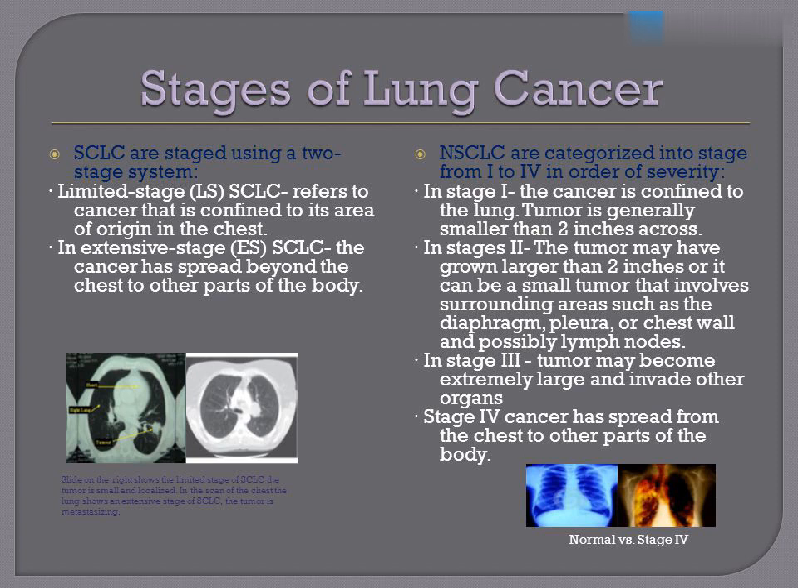NSCLC is categorized into stages from 1 to 4 in order of severity. In stage 1, the cancer is confined to the lung. The tumor is generally smaller than 2 inches across. In stage 2, the tumor may have grown larger than 2 inches, or it can be a small tumor that involves surrounding areas such as the diaphragm, pleura, or chest wall, and possibly lymph nodes. In stage 3, the tumor may become extremely large and invade other organs. In stage 4, the cancer has spread from the chest to other parts of the body.